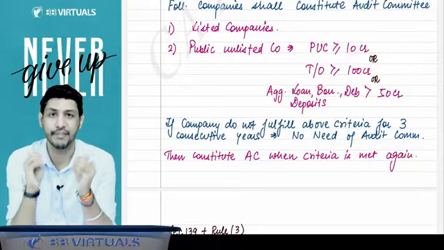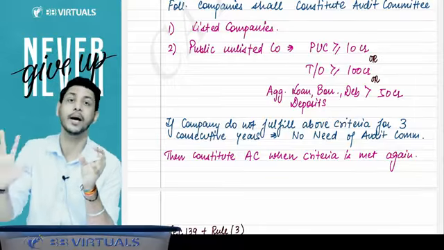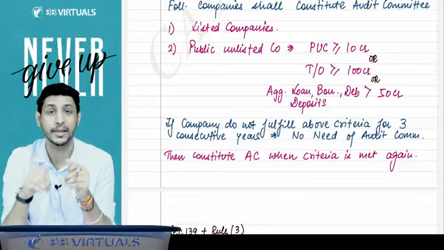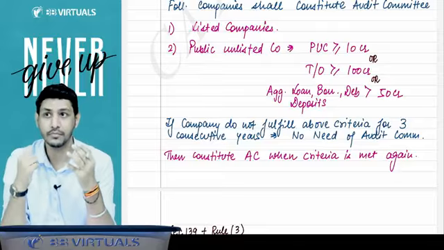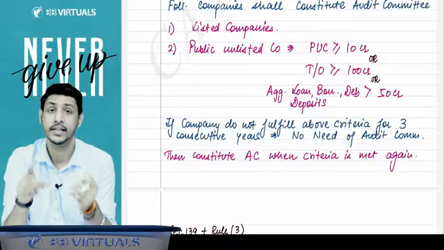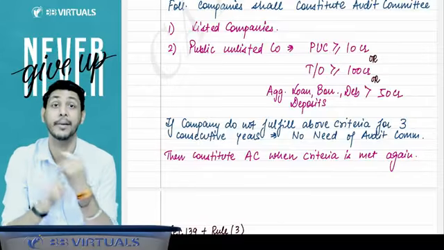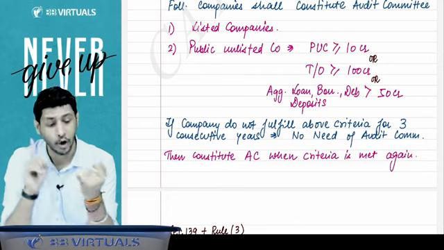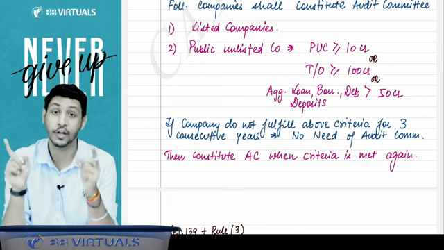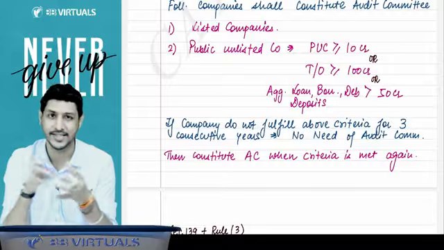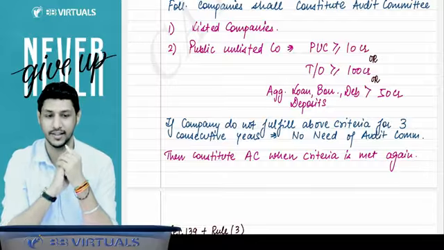Sir, what is the use of audit committee? Because when the company has an audit committee, then any appointment of an auditor in the company must be recommended by the audit committee. The audit committee will recommend the name of the auditor if the audit committee is there in the company. That is the essence, that is the importance of the audit committee.